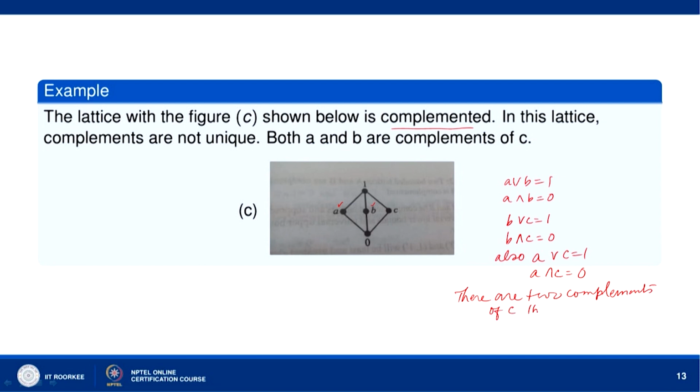They are A and B. So, the complement need not be unique. In this case you can see one element C has 2 complements, both A and B.